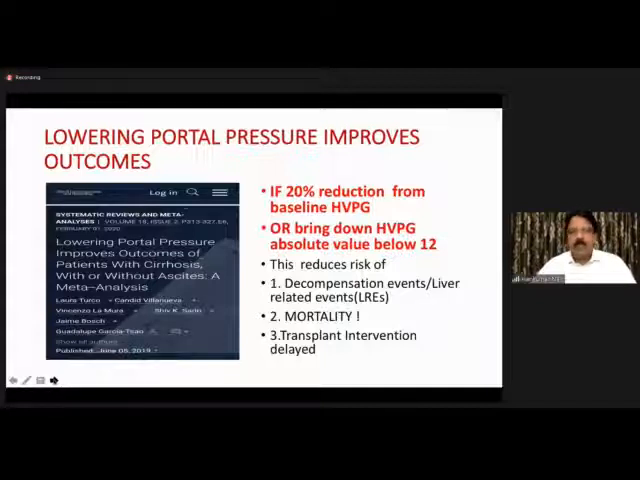So when we say successful portal hypertension treatment, in fact, endoscopically we see grade 2 varix, restart NSBB. The fact is 30 to 40% is a non-response for non-selective beta blocker. So the actual strict definition of successful treatment is more than 20% reduction from baseline HVPG or bring down HVPG to an absolute value below 12.